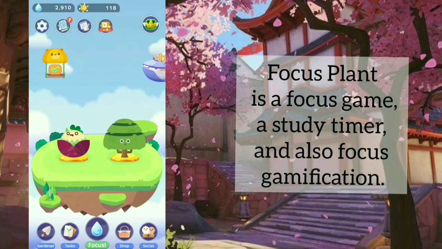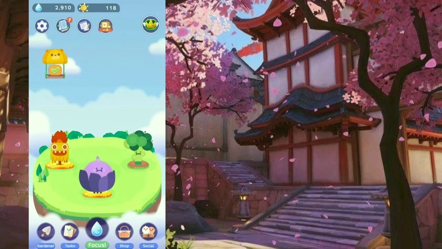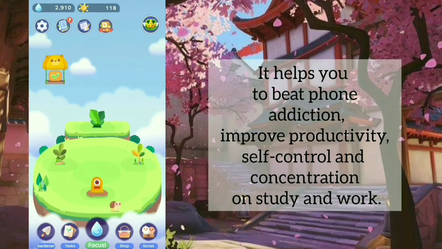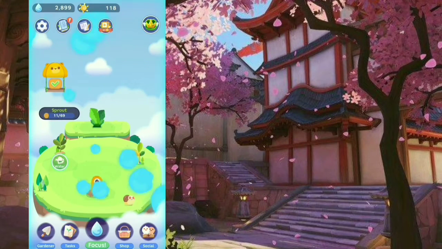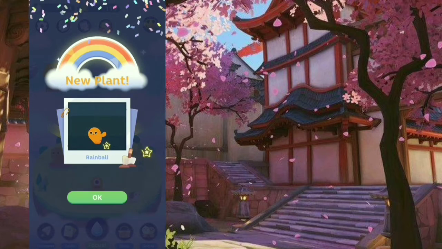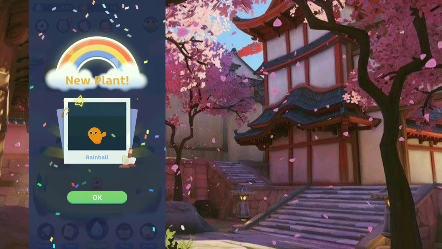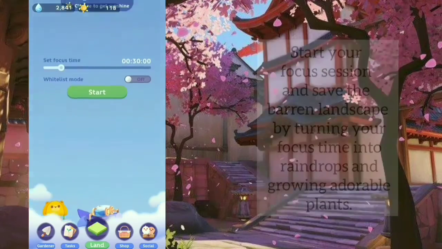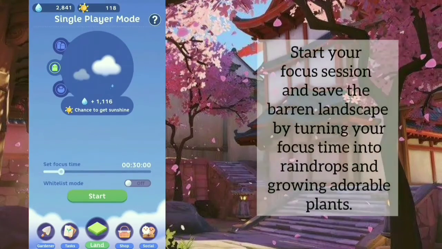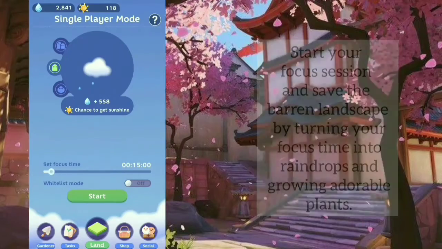Focus Plant helps you to beat phone addiction, and improves productivity, self-control and concentration on study or work. It depends on your choice. By starting your focus session, you can save the barren land by turning your focus time into raindrops and growing adorable plants.